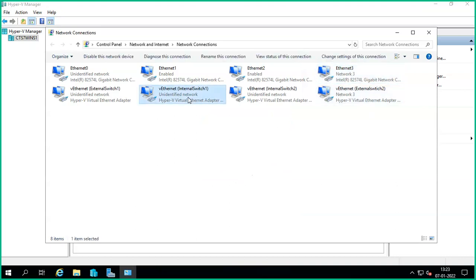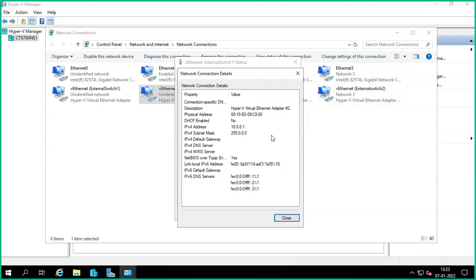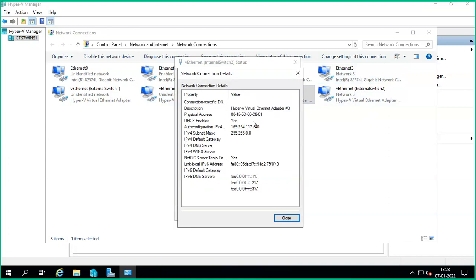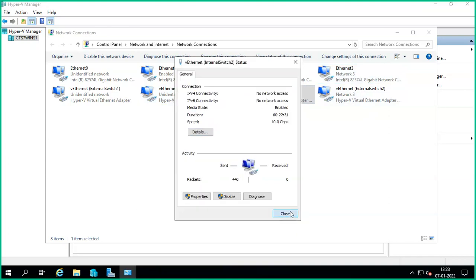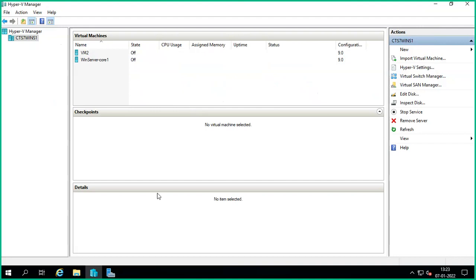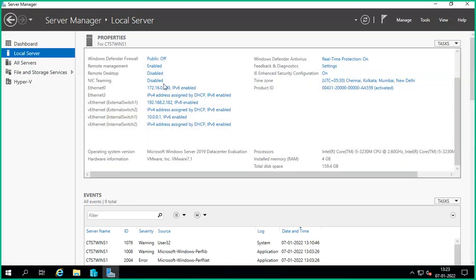Okay, these are internal switches. No physical access. You can assign an IP address like on your machine. The number of internal switches you can create does not depend on how many physical NICs. External switches you can create based on the number of physical NICs or a NIC teaming. This is NIC teaming. You can create NIC teaming like this. So click on here.